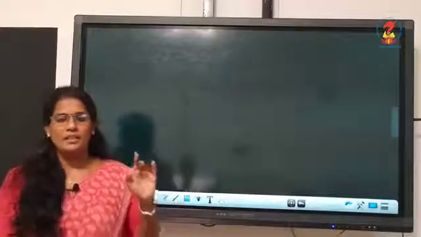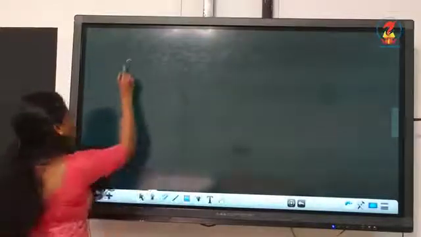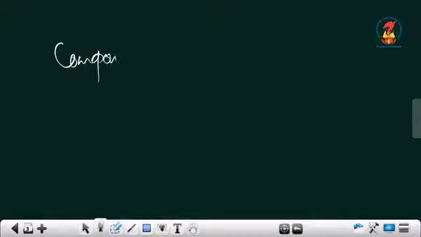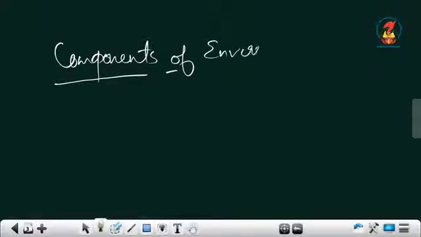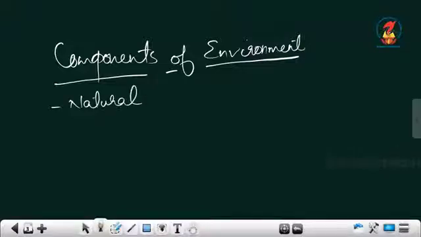So, we already said the major components of environment are, first one natural, second human made, and third human.